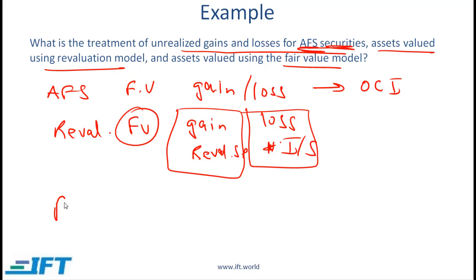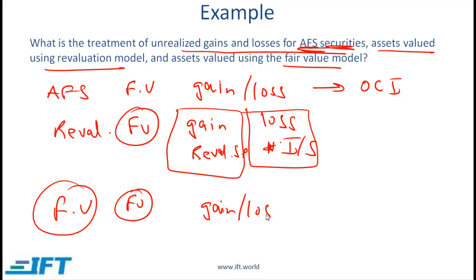With the fair value model, what we are saying is, obviously, since it's called the fair value model, the assets are shown at fair value on the balance sheet. And the difference here is that all gains and losses are shown on the income statement. So there are subtle differences between these three models, and on this slide we have summarized those differences.